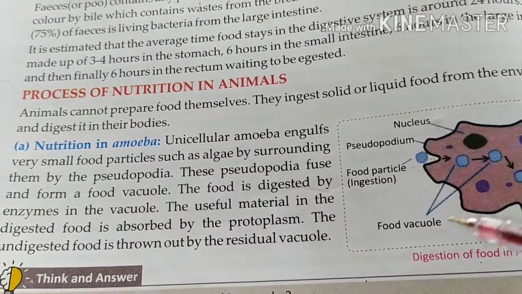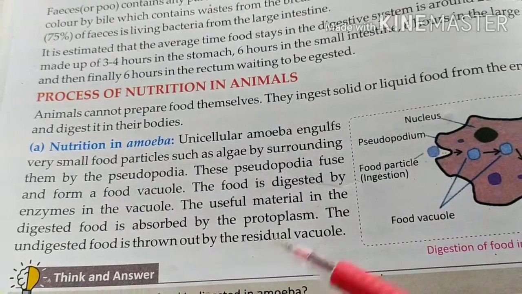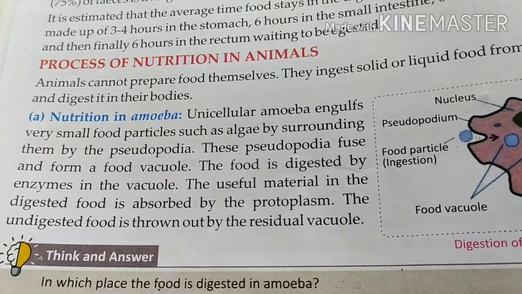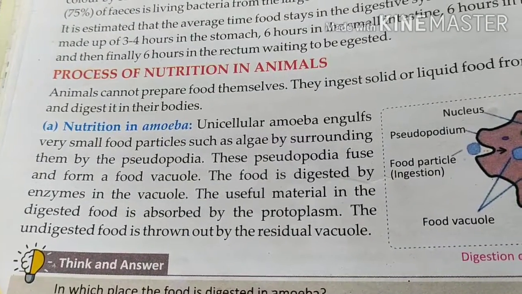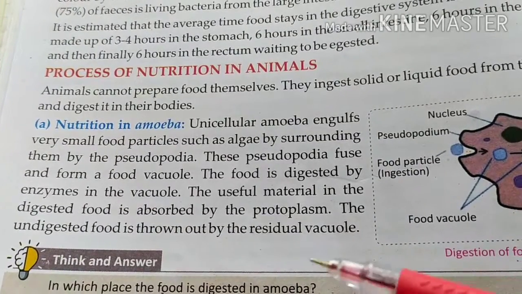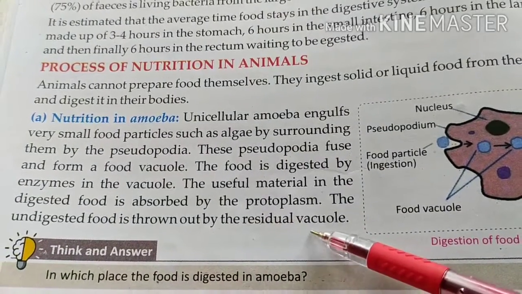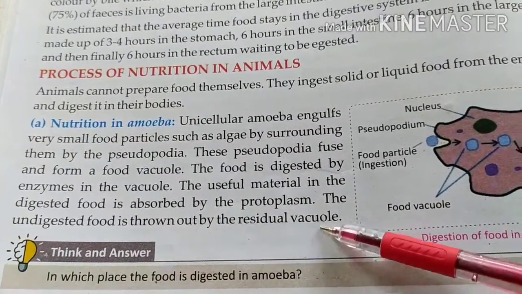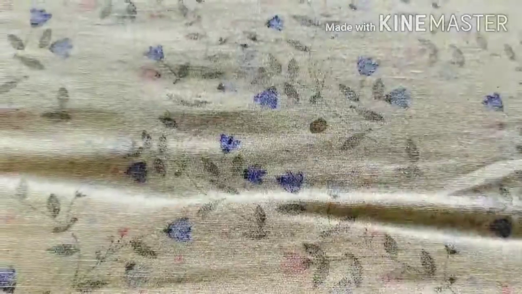The undigested food is thrown out by the residual vacuole. When the food gets digested by the protoplasm, some waste remains there. This waste, the undigested food, is removed by the residual vacuole. Residual means to be thrown out.